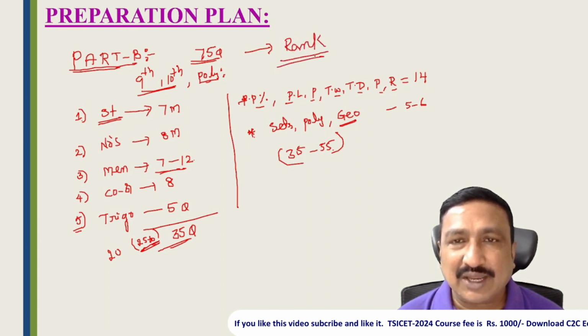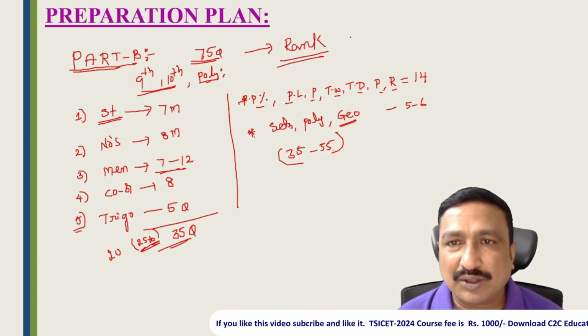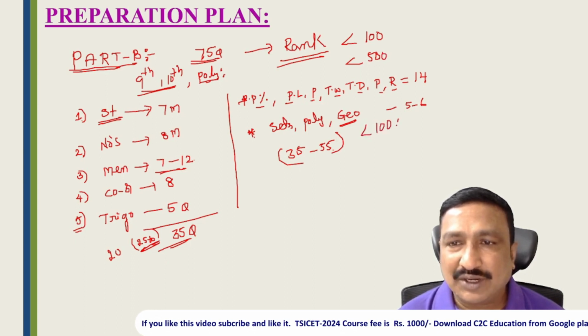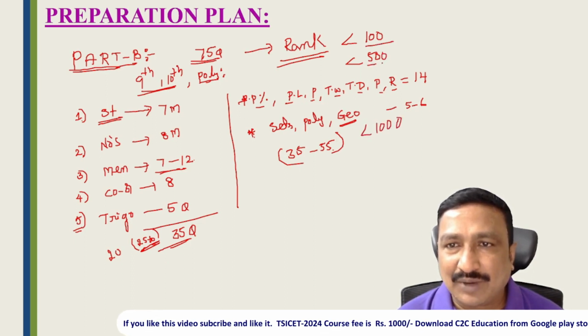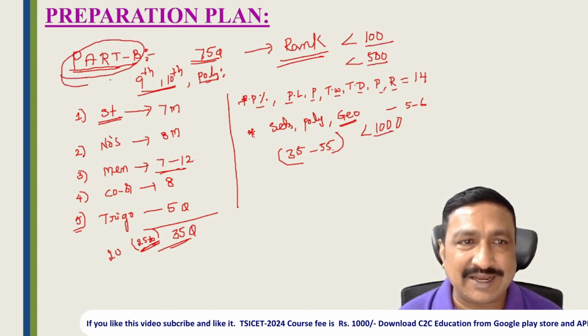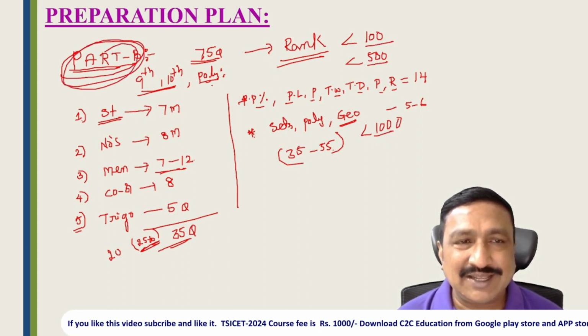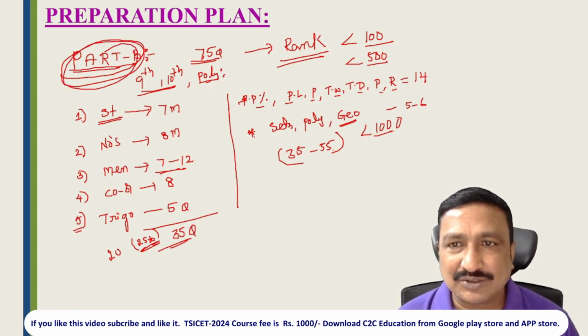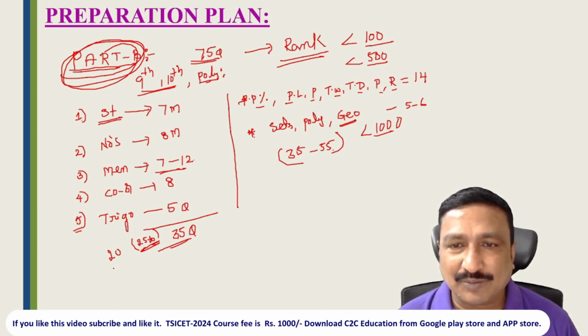Right students, if you want to get below 100 or below 500 or below 1000, this part will decide, because it is a decision maker. So if you are very good, here 35 marks, here 14 marks, so 50 marks.